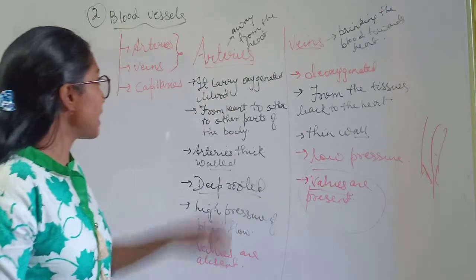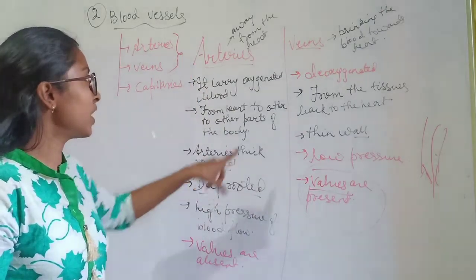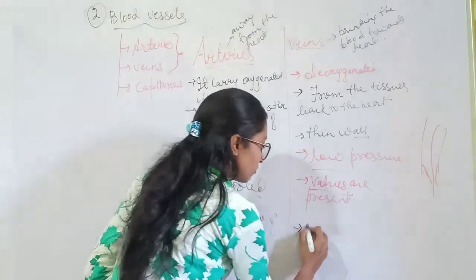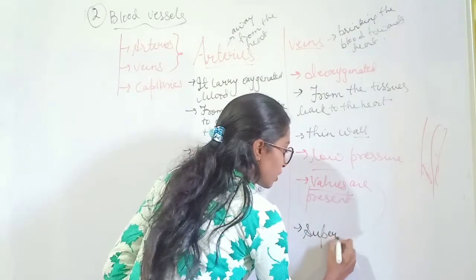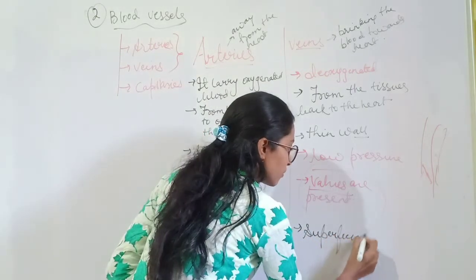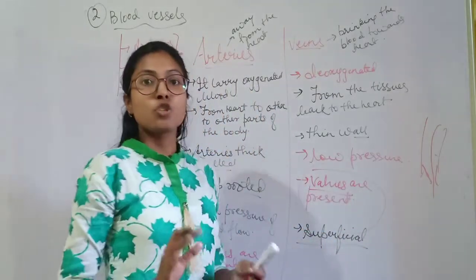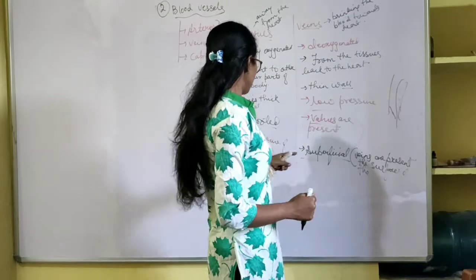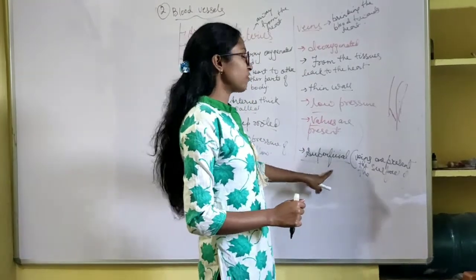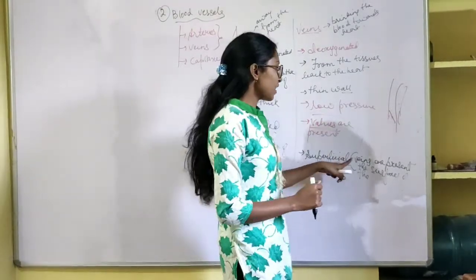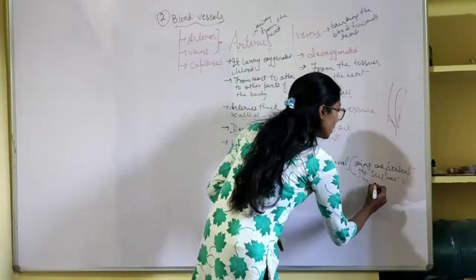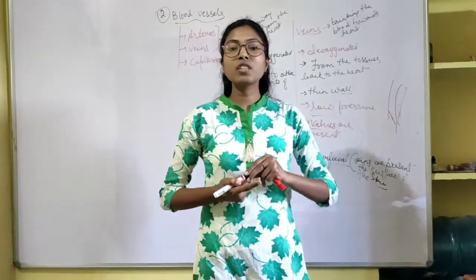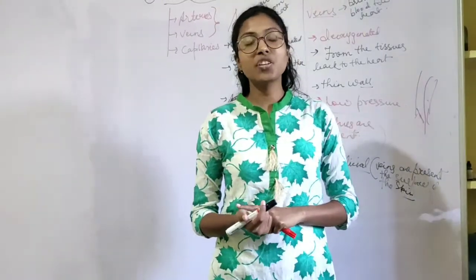Now one more thing: I told you that arteries are deep rooted whereas veins are superficial. Superficial means that veins are present at the surface of the skin and you can see them. How can you see the veins? They appear bluish green in color.